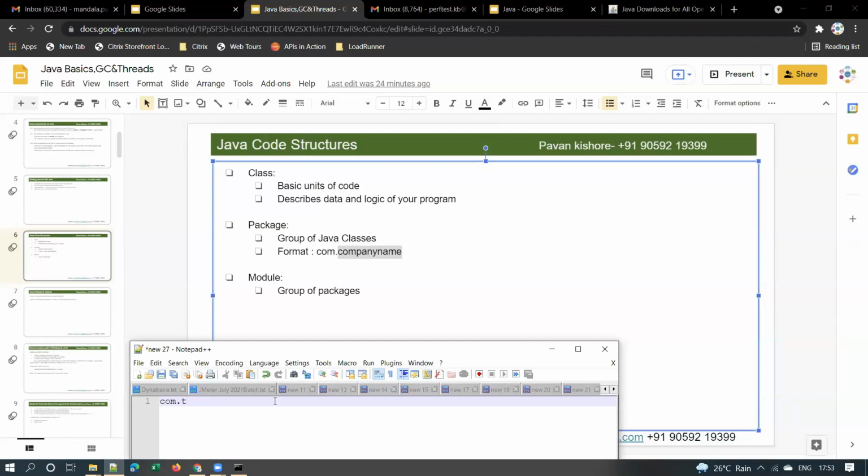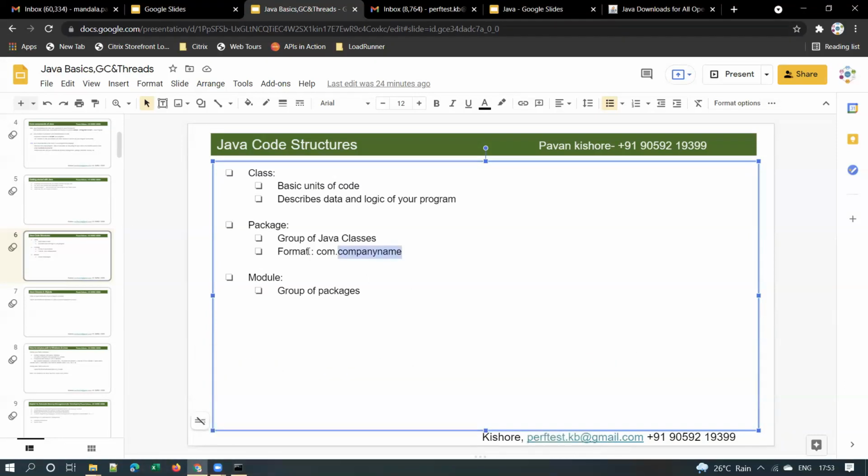Is it clear? Yes, sir. So this is the package structure. Package format will be like this. And a module is nothing but a group of packages.